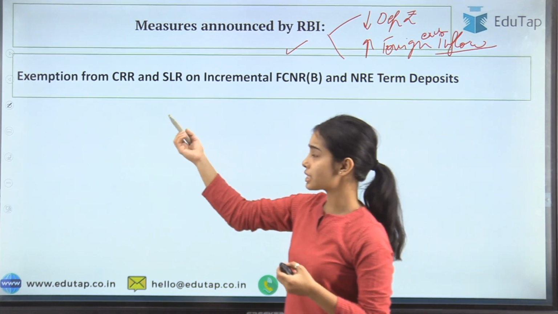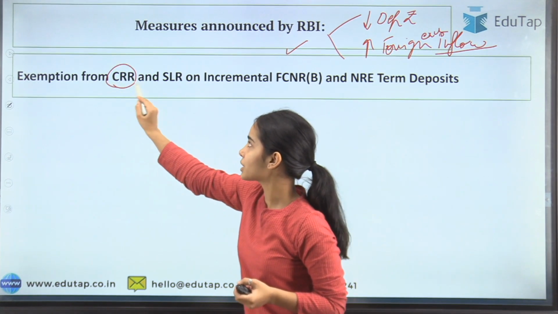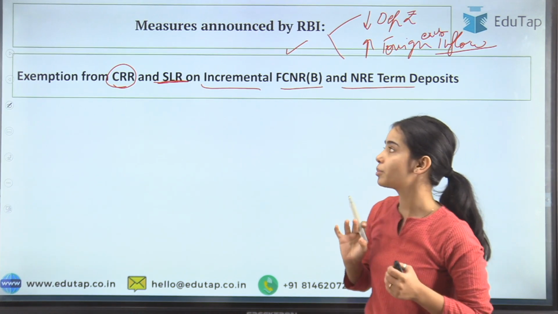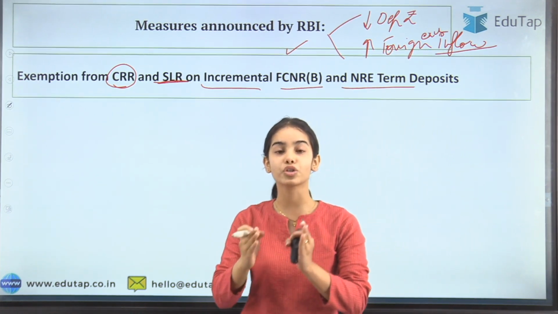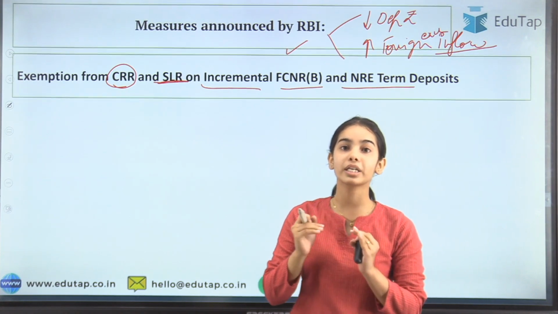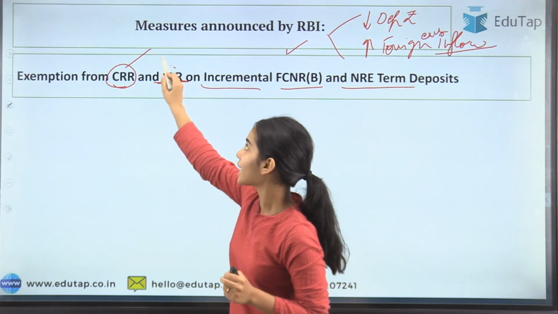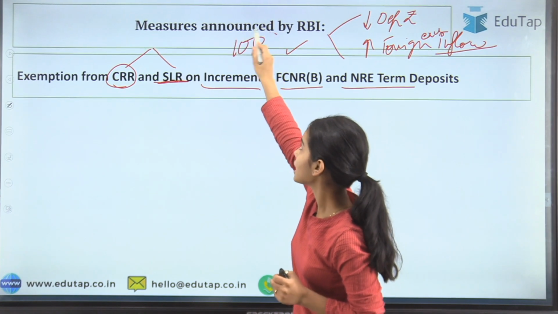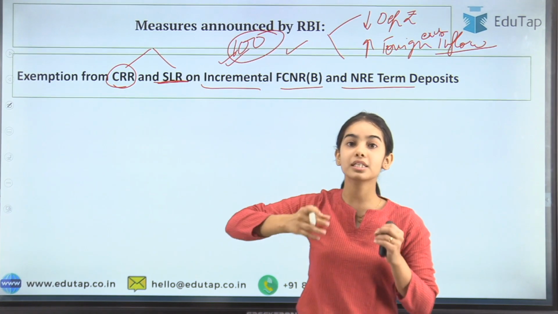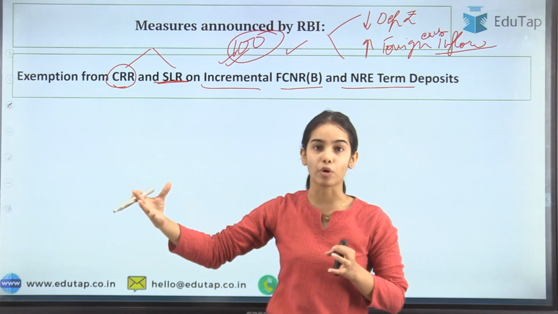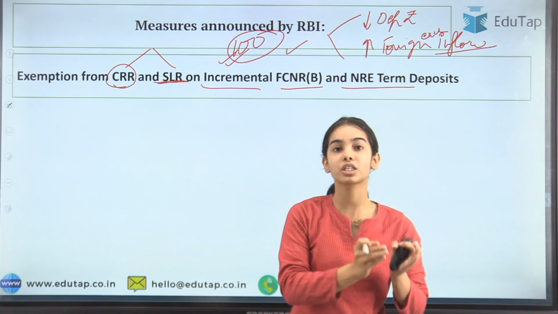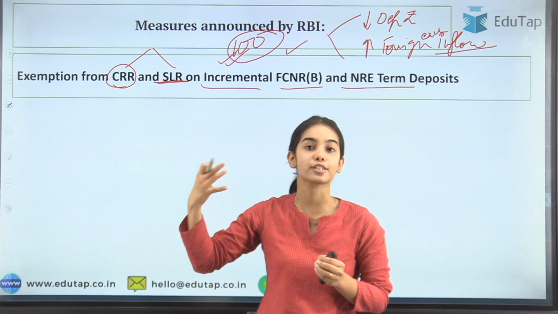Okay, so the first step that is taken is exemption from the CRR and the SLR on the incremental FCNR and the NRE term deposits. CRR is the cash reserve ratio, SLR is the statutory liquidity ratio. These are the reserves that the bank has to keep. Okay, if the bank has 100 rupees in deposits, this is the liability of the bank, because the bank has to return the deposits to the depositors. This 100 rupees, that is the deposit that is with the bank, is the liability of the bank that the bank has to return.